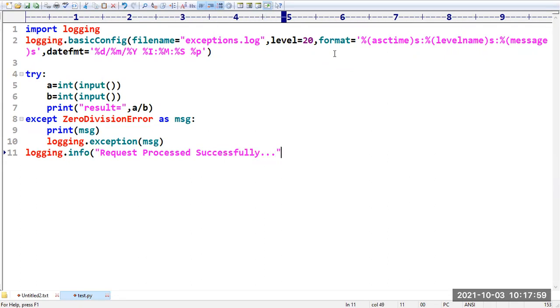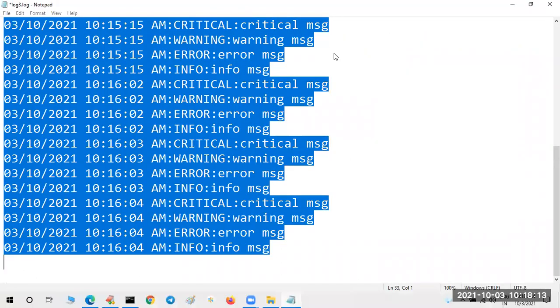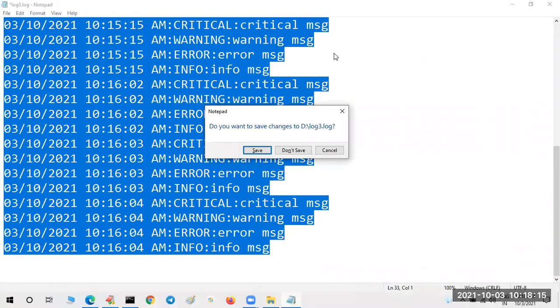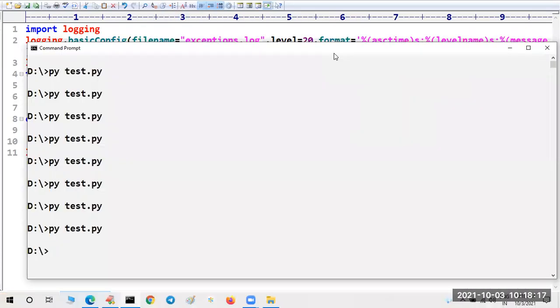Okay, like this we have. And here I can print the message, just an information message, logging.info. So, request came like this, I am printing. Let us check, is it going to create a log file or not?